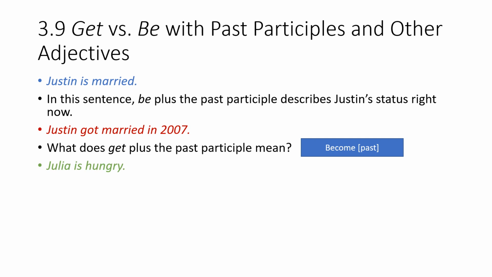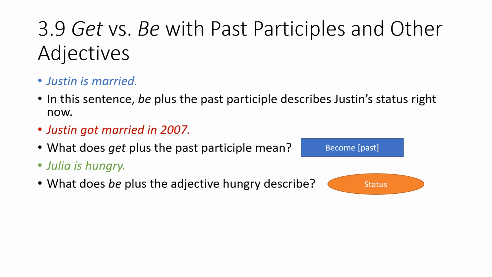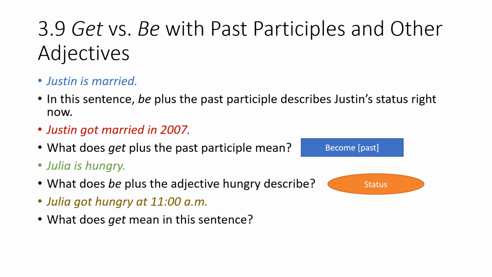Let's take other examples. Julia is hungry. What does the verb to be plus the adjective hungry describe? Of course, the status. Now she's hungry. Julia got hungry at 11 a.m. But when did she become hungry? At 11, at that specific point of time.